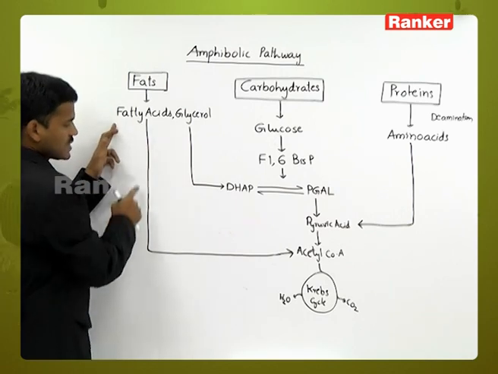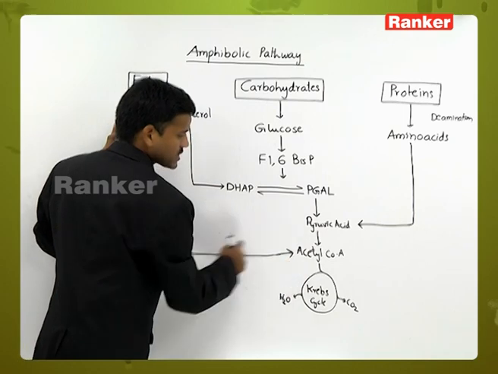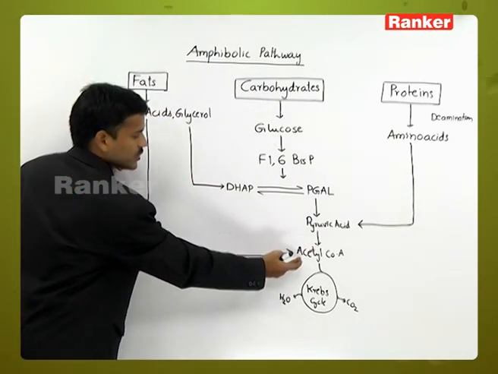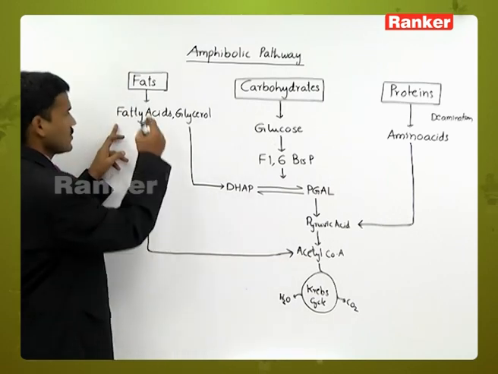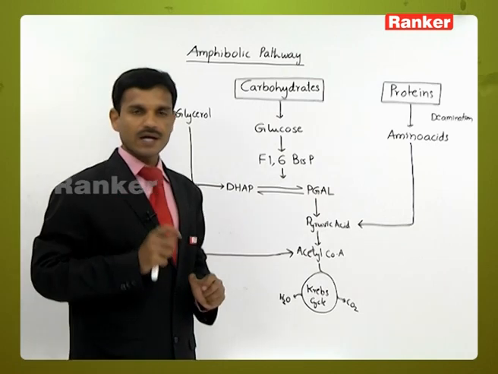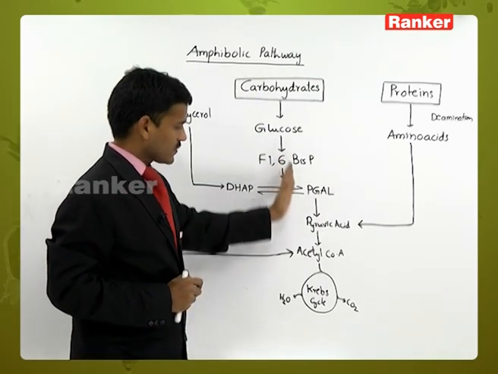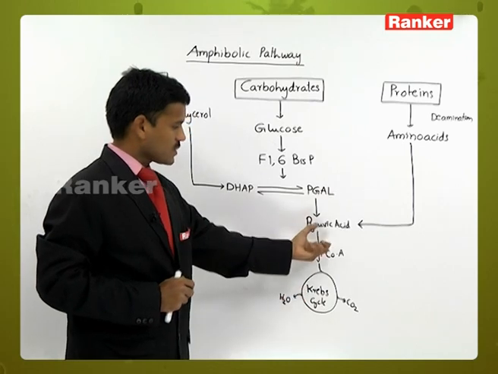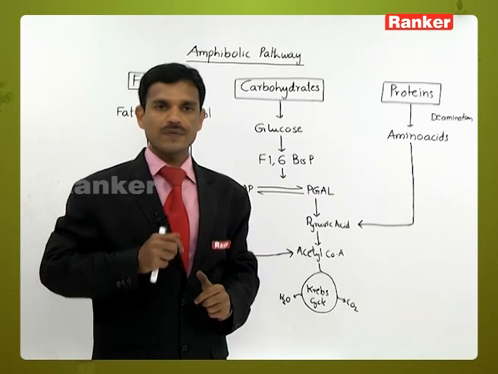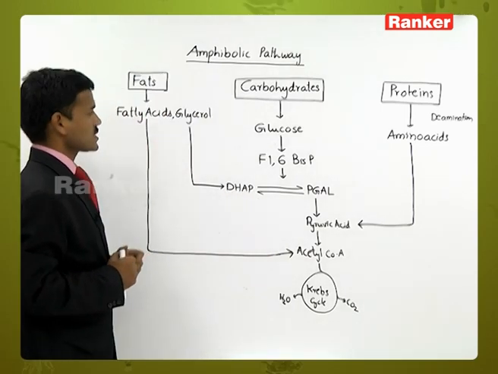So if it is converted into acetyl coenzyme A, it is a catabolic process. But when acetyl coenzyme A is involved in the synthesis of fatty acids in reverse, it is an anabolic or constructive reaction. So although this pathway is completely catabolic, sometimes some components are involved in the synthesis of other components. These are synthetic or constructive reactions.